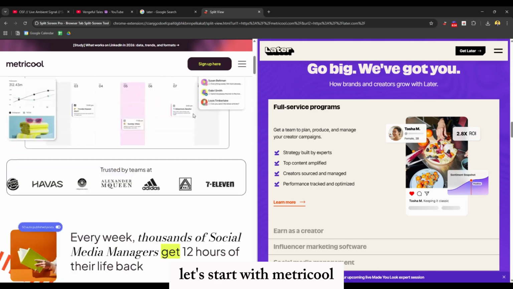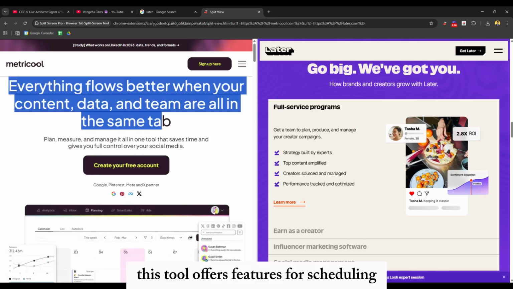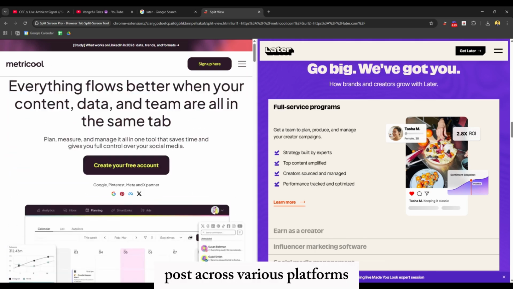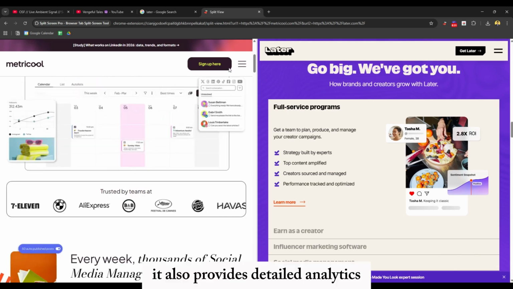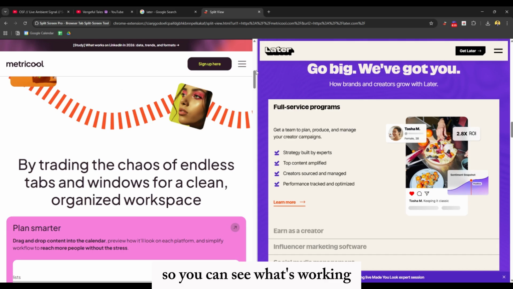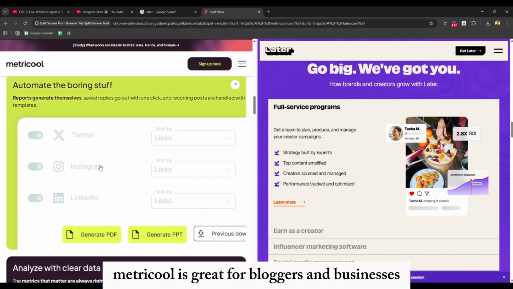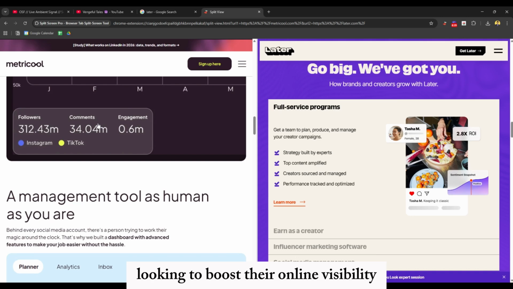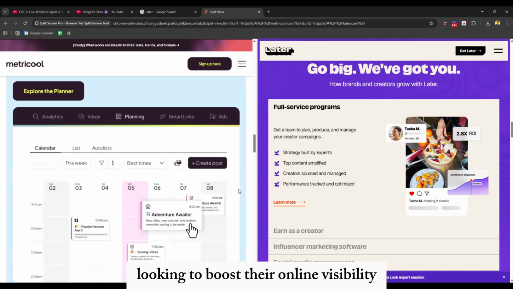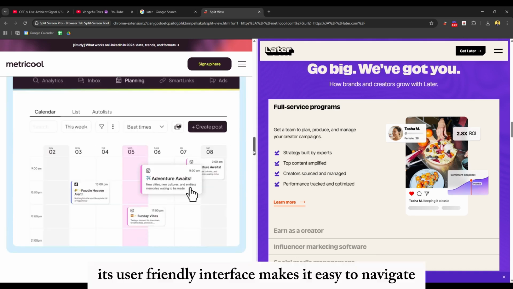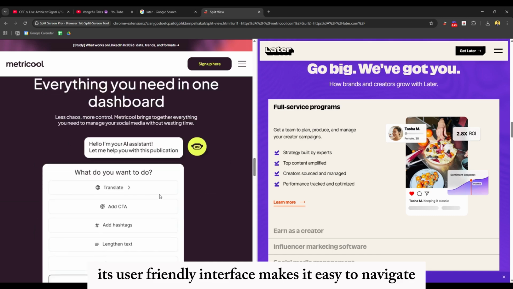Let's start with Metricool. This tool offers features for scheduling posts across various platforms. It also provides detailed analytics so you can see what's working. Metricool is great for bloggers and businesses looking to boost their online visibility. Its user friendly interface makes it easy to navigate.